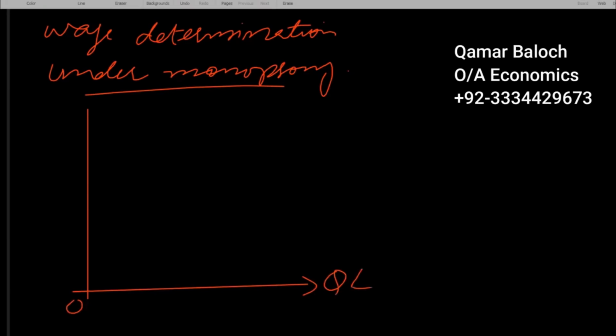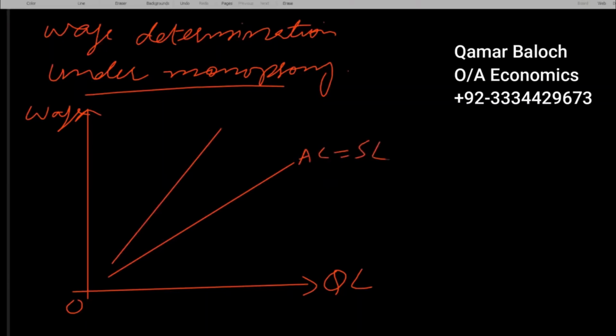We have quantity of labor on X, we have wage rate on Y axis, and we will have to draw again two straight lines, positively sloped straight lines, which are divergent to each other. This is average cost of labor, which is also known as supply of labor.